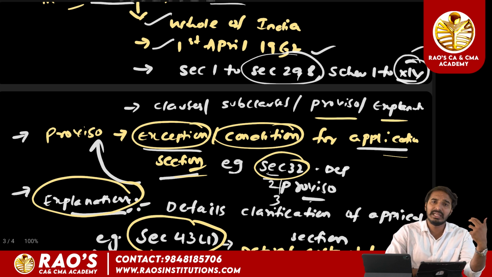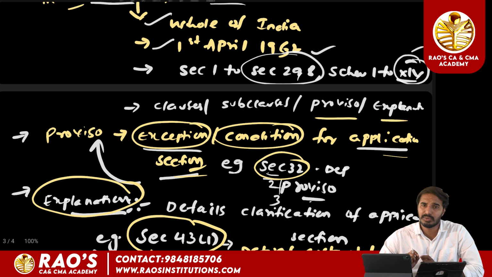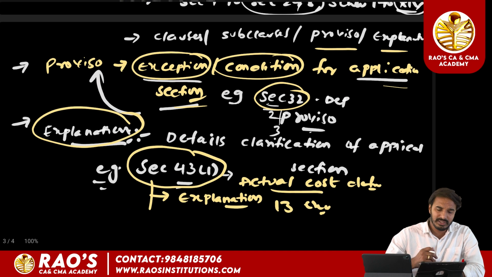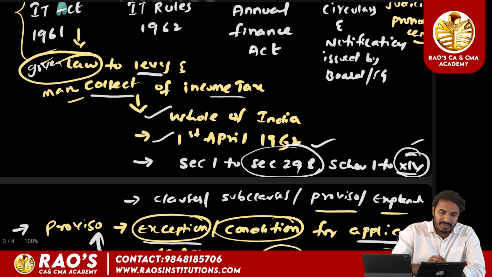And we have been seeing the meaning of proviso. So what do you mean by proviso? A proviso is nothing but an exception or a condition for the application of the section. An explanation gives a detailed clarification about the application of the provision. So this is an overview of the Income Tax Act, which is the governing law.